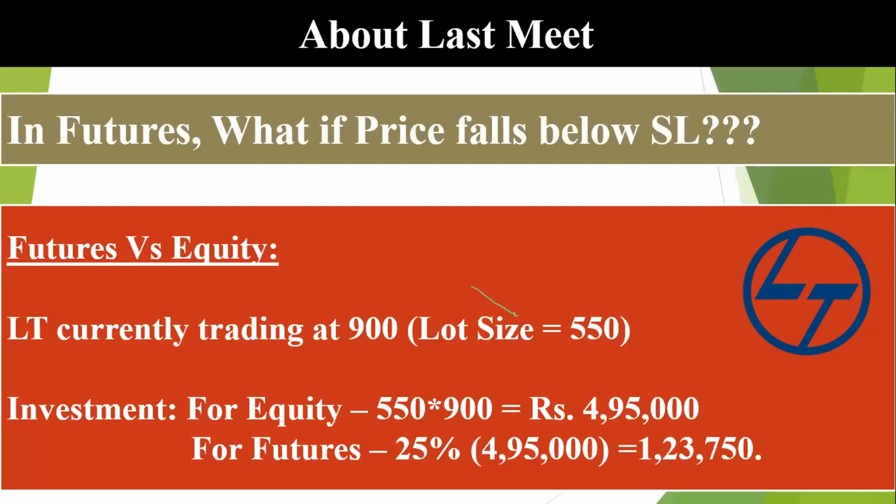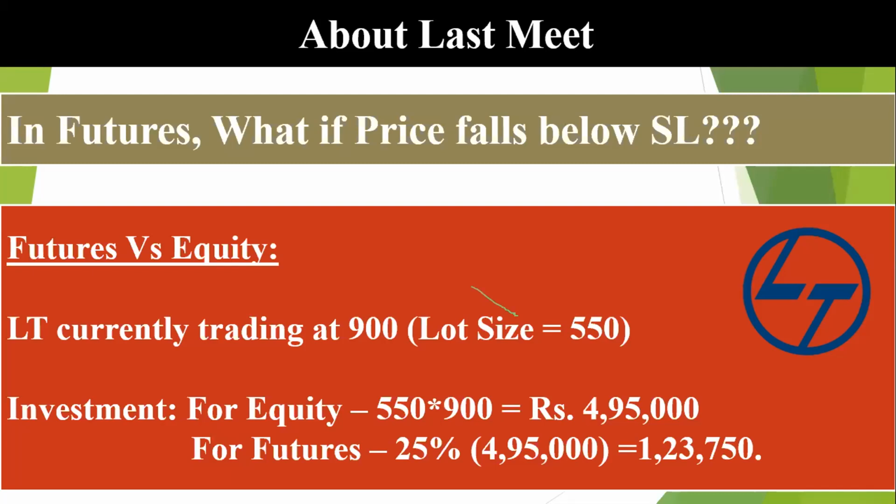So if you buy the same in equity, it will cost you 550 into 900, as it is a spot price. So the investment will be 4,95,000. But if you go to future trading, it will be 25% of 4,95,000. That is 1,23,750, the margin required if you go into futures. So futures is easier than holding long term as equity. And this 4,95,000 is called the contract value, while 1,23,750 is called the margin. That's it. This is what future trading is. No more complications are involved in it.